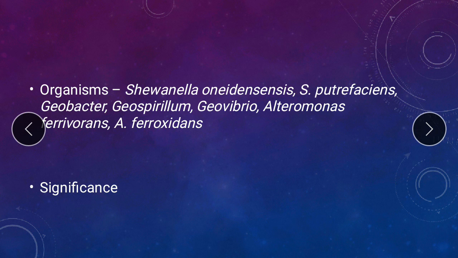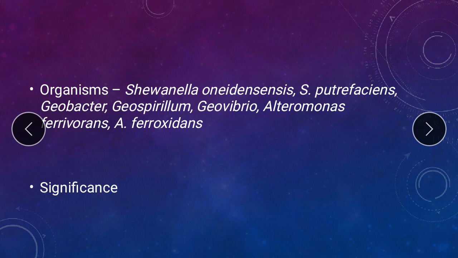We also have Geobacter, Geospirillum, Geovibrio, and species of Alteromonas, Alteromonas ferrivorans and Alteromonas ferroxidans. These are some of the organisms which carry out iron reduction. So what happens in iron reduction? We have ferric ion acting as the terminal electron acceptor. It accepts the electrons and gets converted into ferrous ion.